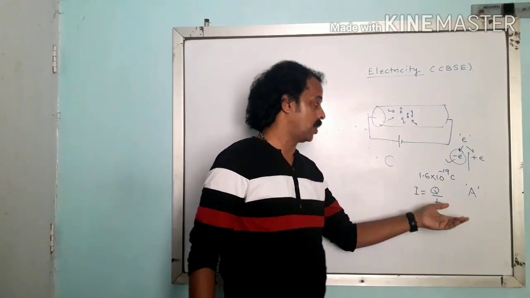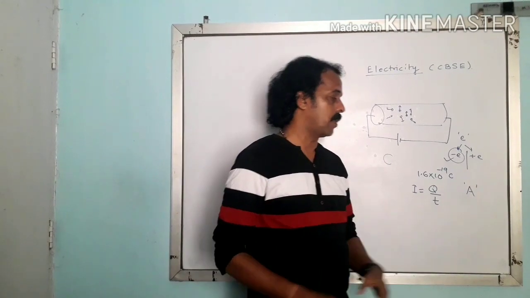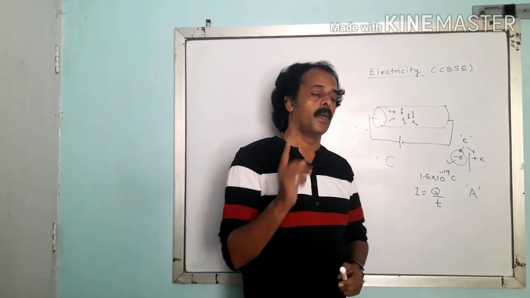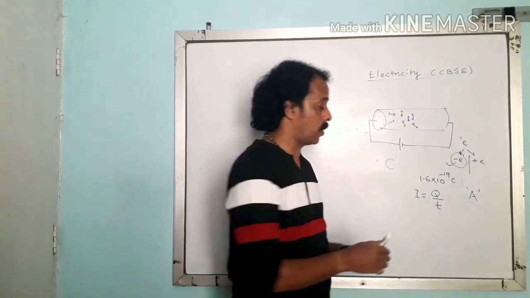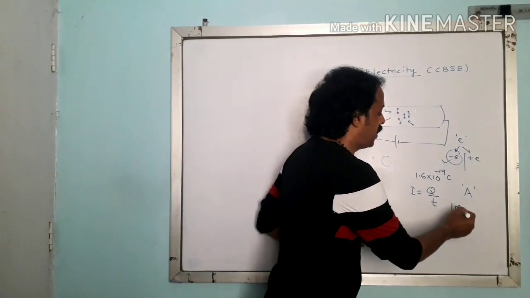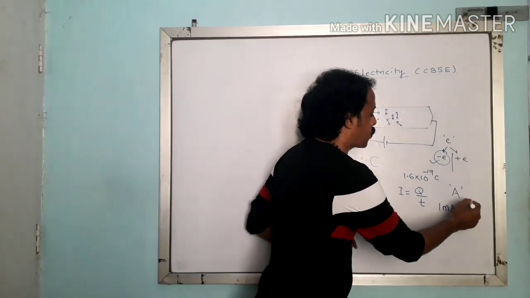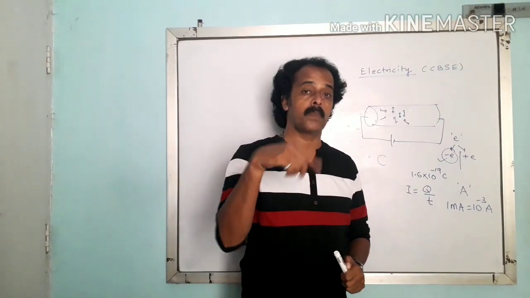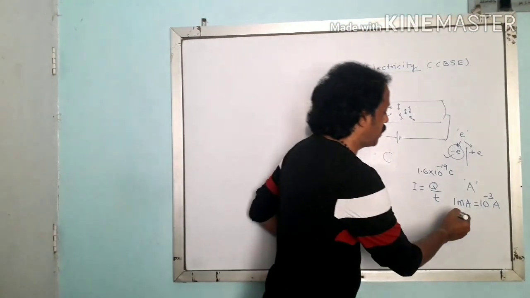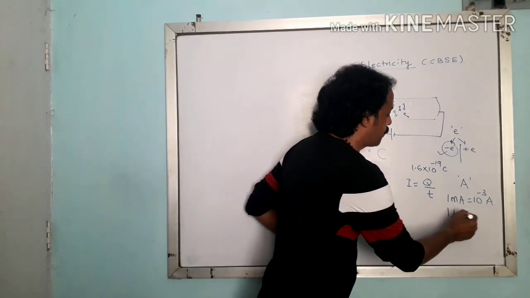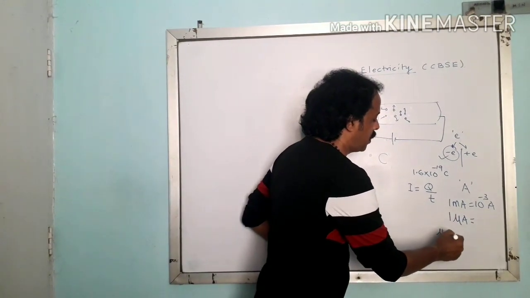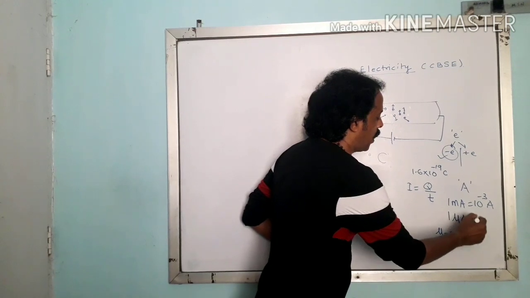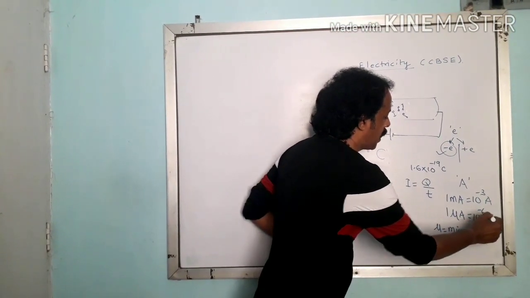Now there are certain units used for ampere as a lower unit as well as a higher unit, but we are more interested in the lower unit. The lower unit is what? 1 milliampere is equal to 10 raised to minus 3 ampere. Now milli means what? It is one thousandth part of an ampere, right? Another is 1 microampere. Mu means micro, and it is 10 raised to minus 6 ampere.